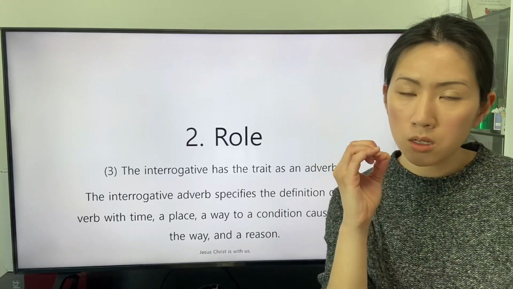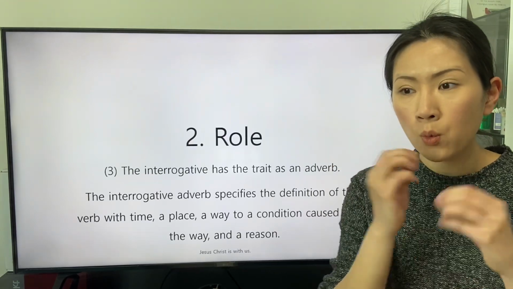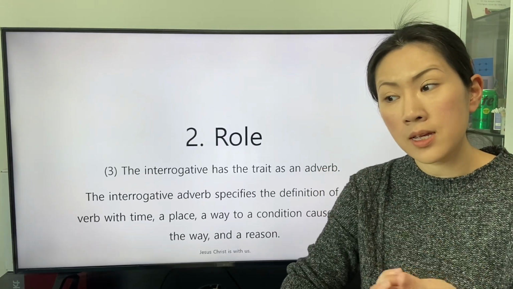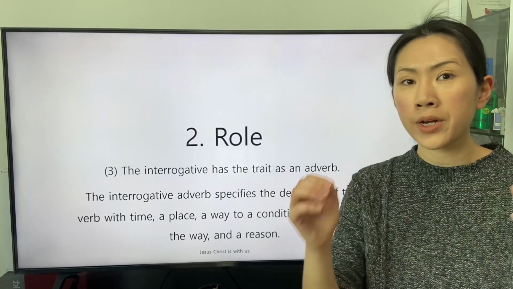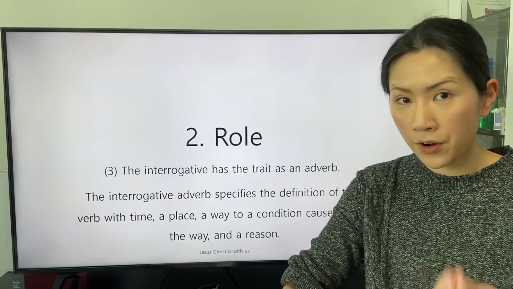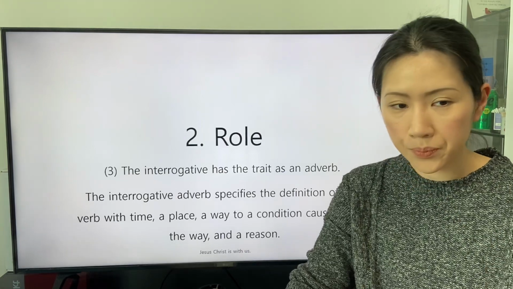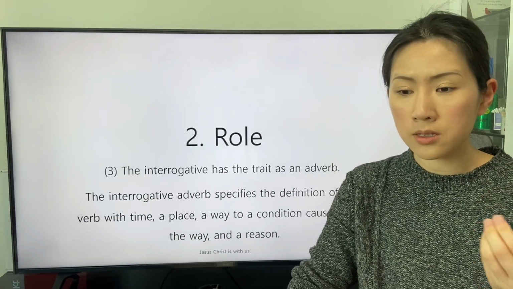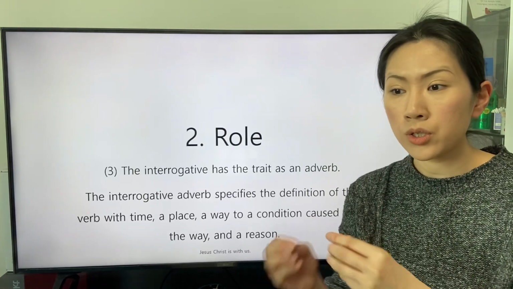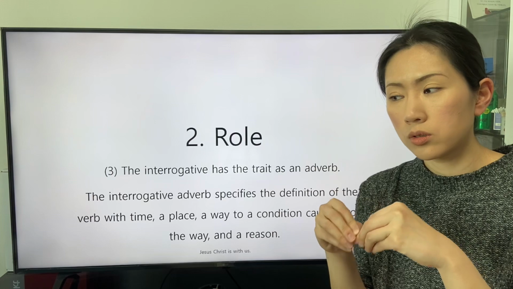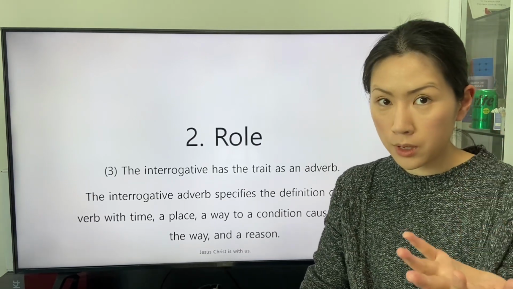the information about the time when the definition of the verb is actualized, the place where the definition of the verb is actualized, a way that the subject is allocated to actualize the definition of the verb.